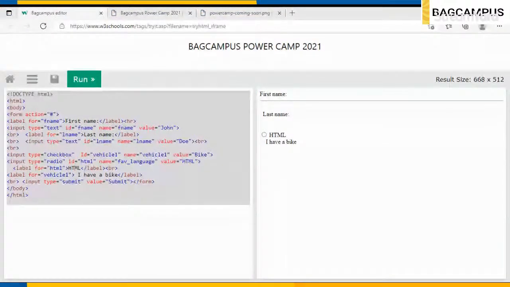I think that's the best way. So I will see this in the form of HTML. This is forms.html. I'm just going to see this.